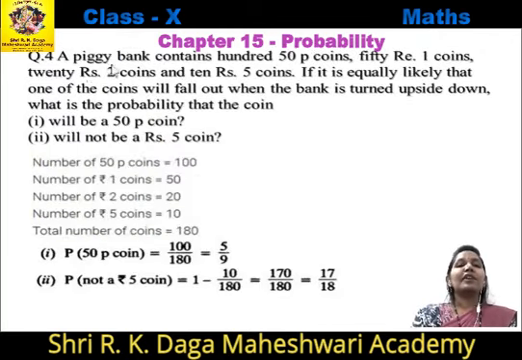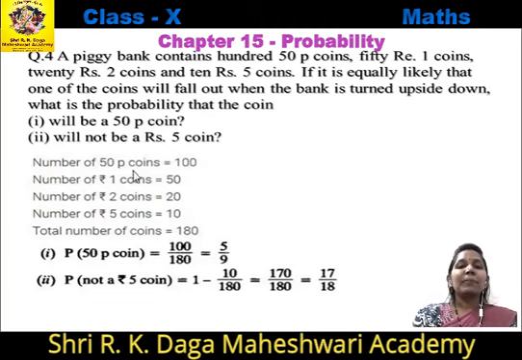Question number 4 is, a piggy bank contains 100 50 paisa coins, 50 rupee 1 coins, 20 rupee 2 coins and 10 rupee 5 coins. If it is equally likely that one of the coins will fall out when the bank is turned upside down, what is the probability that the coin will be a 50 paise coin, will not be a 5 rupee coin? So first of all, we will write the number of different coins.